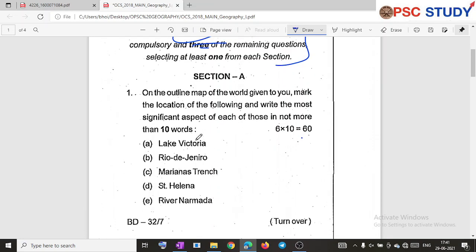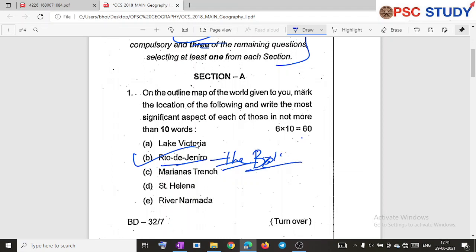Look, this is Lake Victoria. They have given here Lake Victoria, Rio de Janeiro. If you consider Rio de Janeiro, what is the most significant aspect? It is the capital city, and it is located on the eastern side of Brazil, very much a coastal area. So you should mention this location.